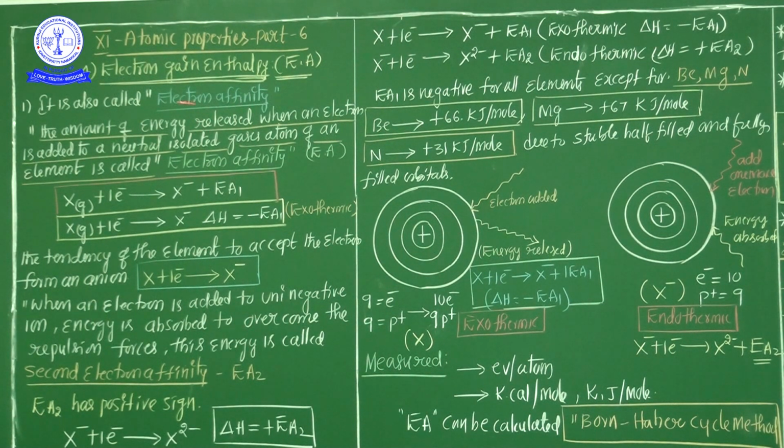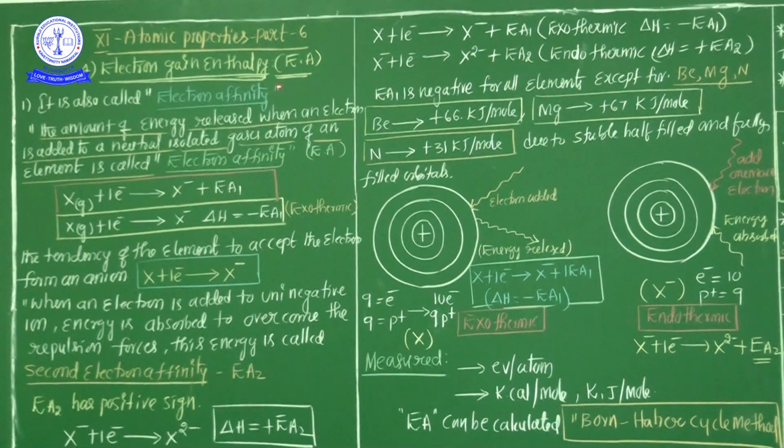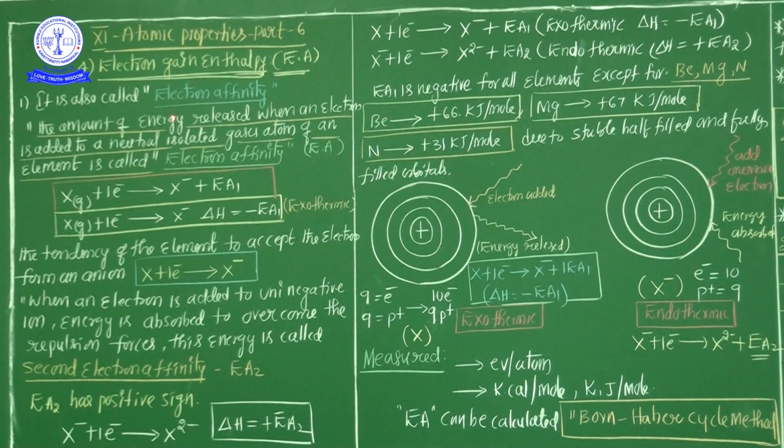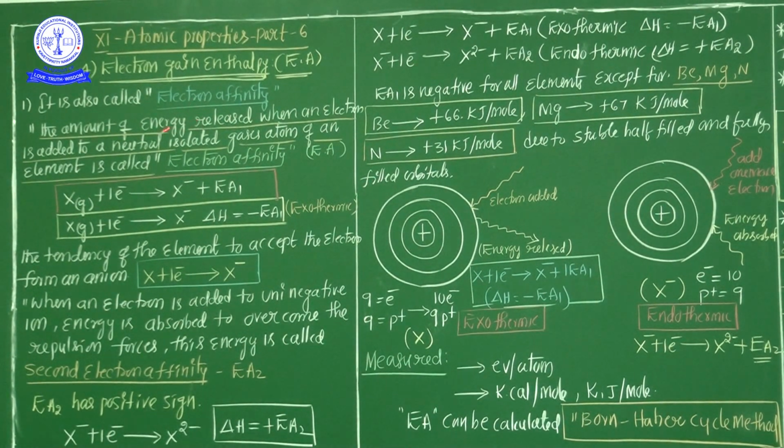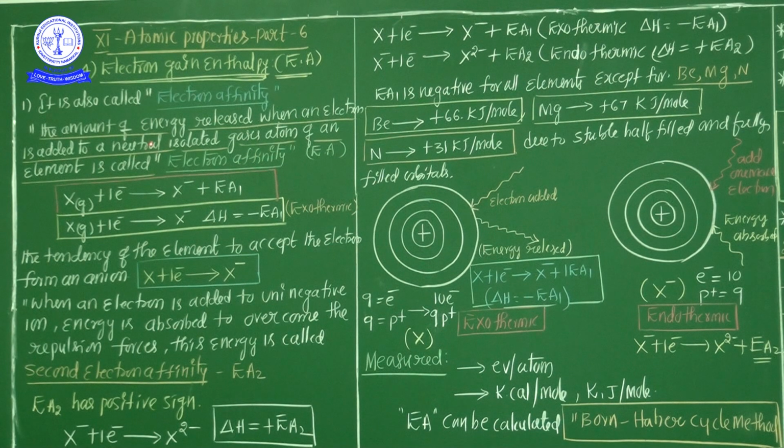Now we are going to start. What is the exact meaning of electron affinity or electron gain enthalpy? What are the units? How is this property applicable group wise and period wise? The complete information we are going to discuss in this session. So what is the definition?